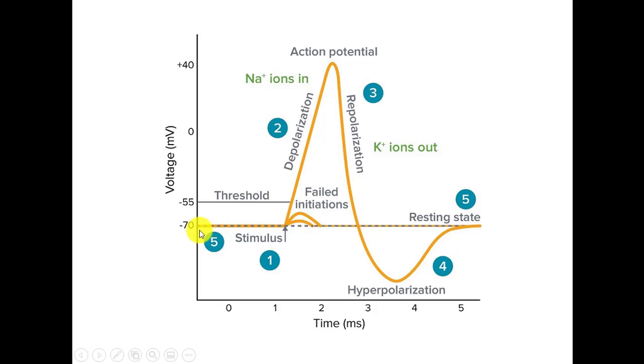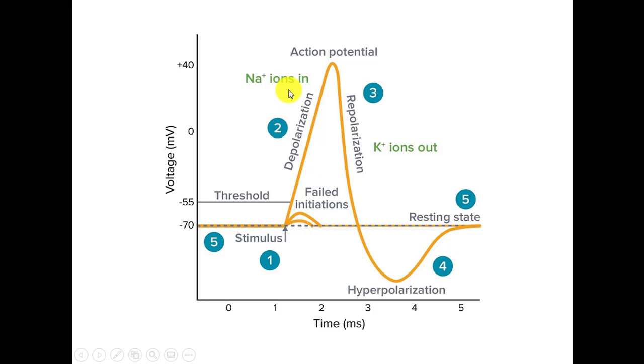So if we go step by step through the diagram, we can see that the membrane potential is at its resting phase, and then during the first phase, the depolarization phase, a stimulus activates the depolarization. And then we have a curve in which the voltage is moving to the positive side and the sodium ions are moving inside due to the opening of the voltage gated sodium channels, and this is called the depolarization phase.